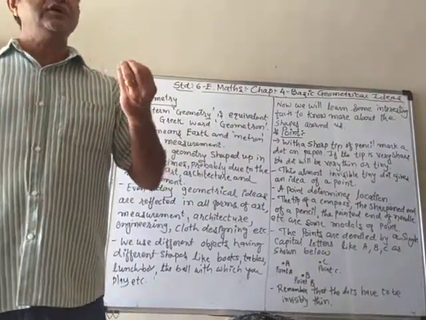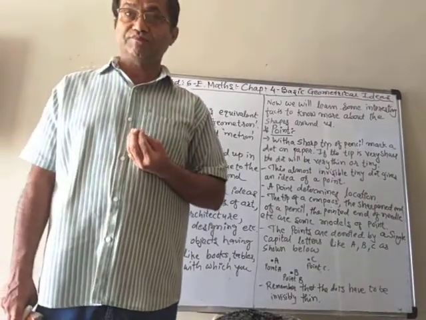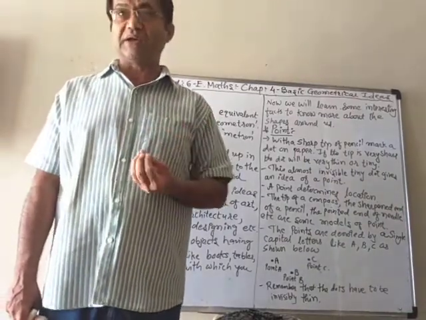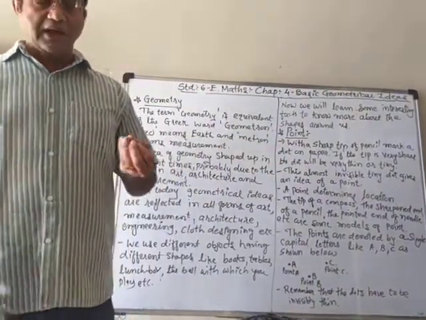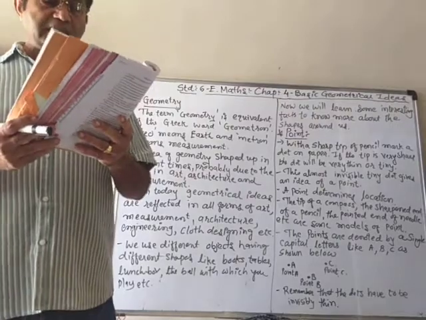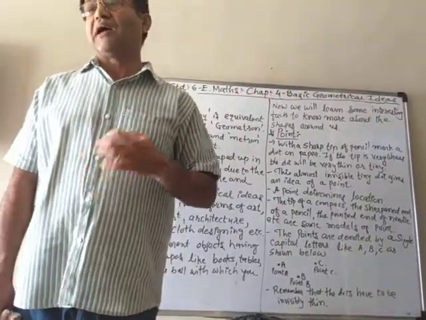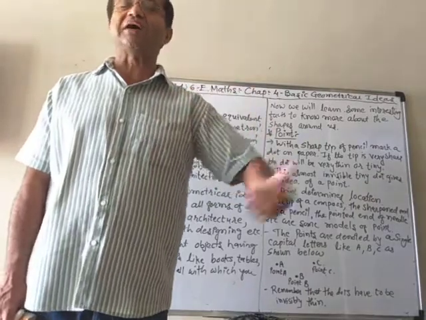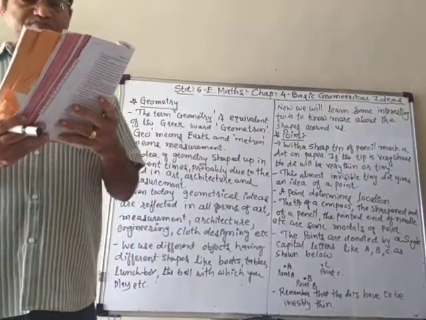Because if you want to do something in architecture, you need perfect measurement, shapes, size, etc. And therefore they started some measurement like that, and then slowly they developed the idea of geometry.